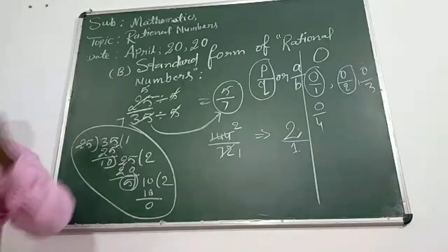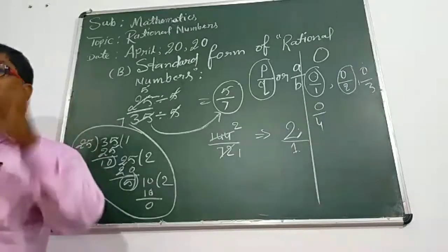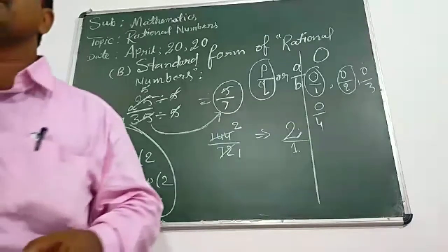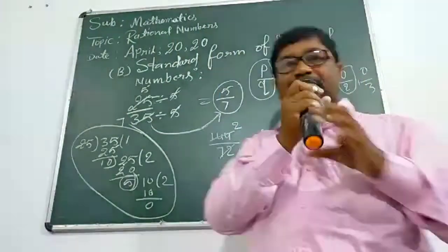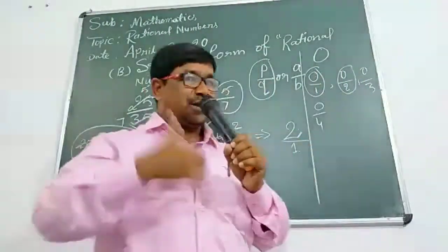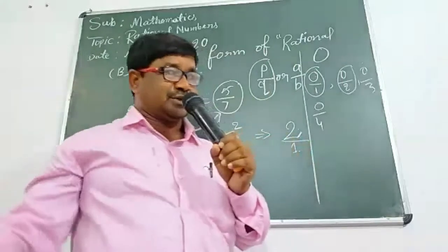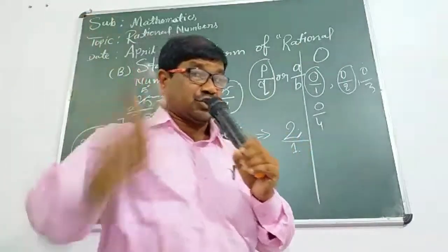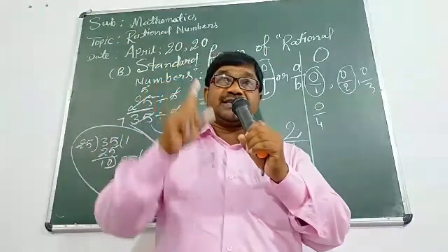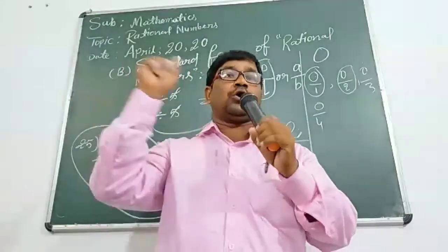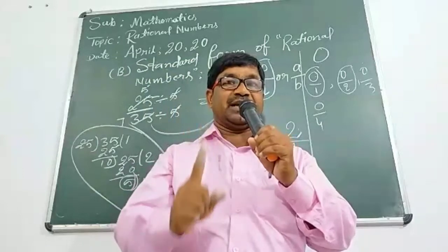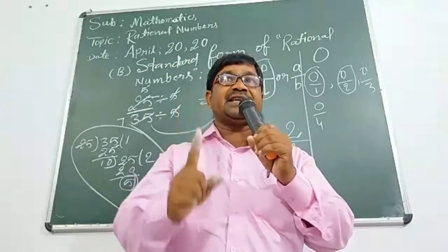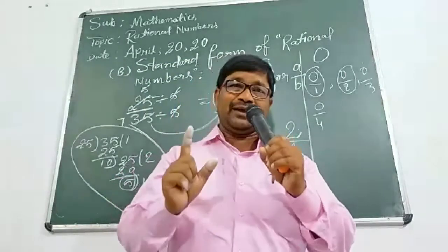The number which is divisible by 2, the number which is divisible by 3, the number which is divisible by 5, etc. You will go in this process and try to divide the numbers. But when the numbers have no common divisor, then you can say this rational number is in its standard form. Okay? No problem?